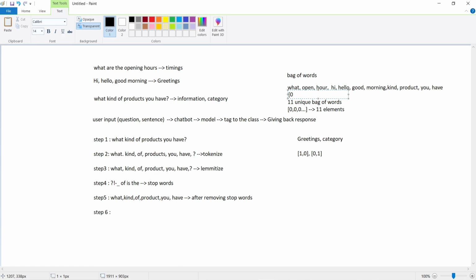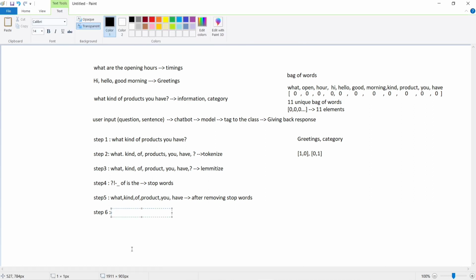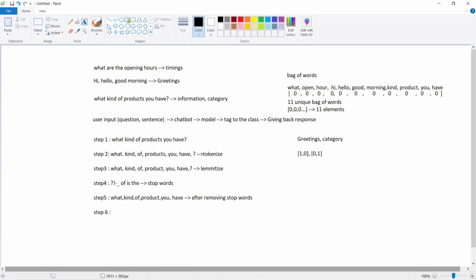Let's take all zeros: 0, comma 0, comma 0, comma 0, comma 0. Now I have taken all 0 values. Those are 11 unique elements. Let me copy this whole array.